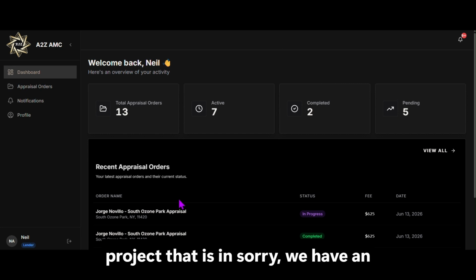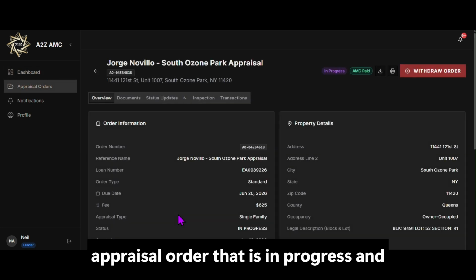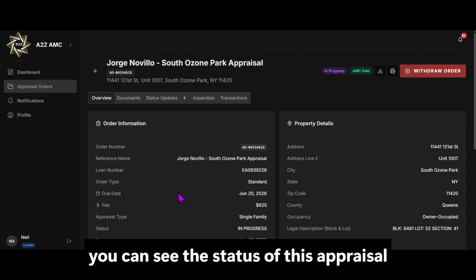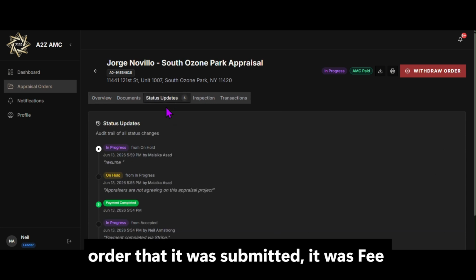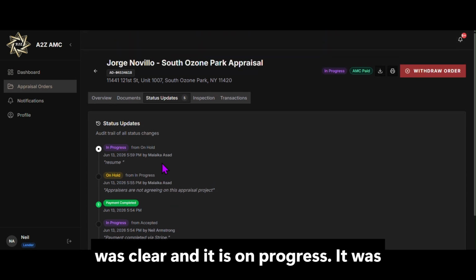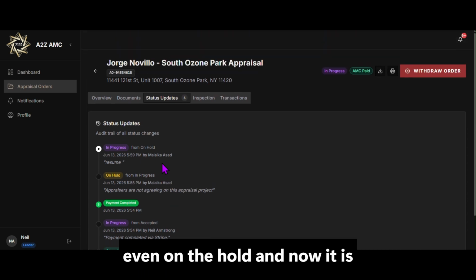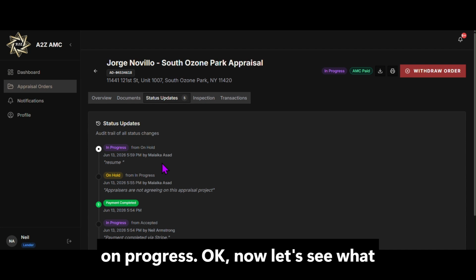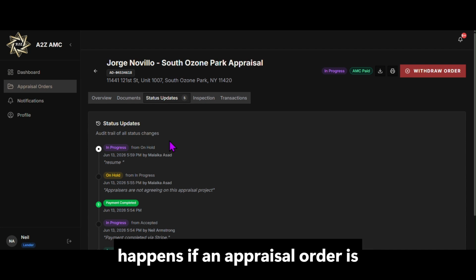So we have an appraisal order that is in progress, and you can see the status of this appraisal order: it was submitted, the payment was cleared, and it is in progress. It was even on hold, and now it is in progress. Now we'll see what happens if an appraisal order is cancelled.